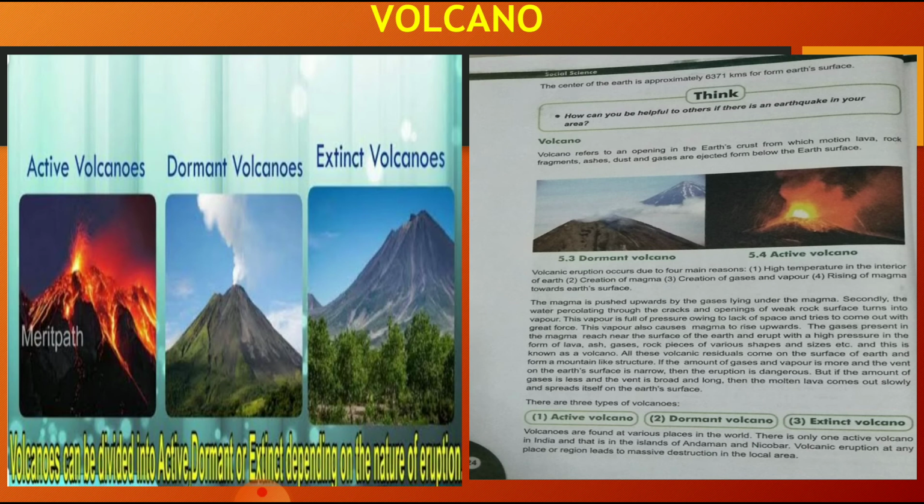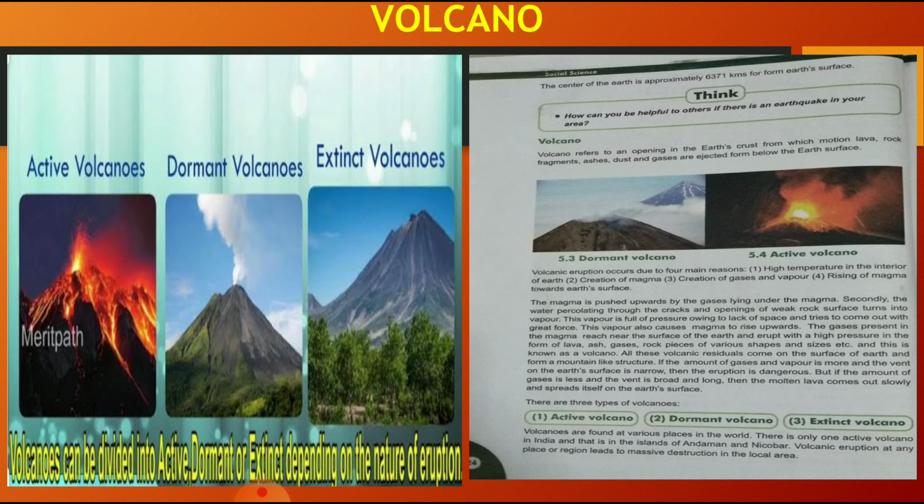The gases present in the magma reach near the surface of the earth and erupt with high pressure in the form of lava, ash, gases, rock pieces of various shapes and sizes, etc. And this is known as a volcano. The gases are collected and don't have a way to pass out, so they come out with great force and with a very high temperature. That is known as a volcano. All these volcanic residues come onto the surface of the earth and form a mountain-like structure.